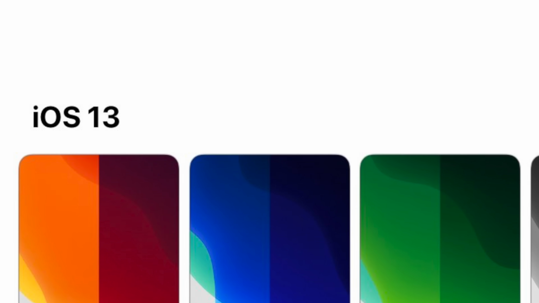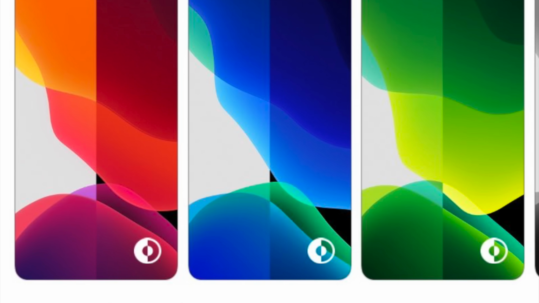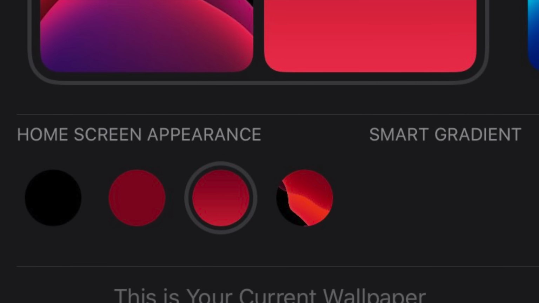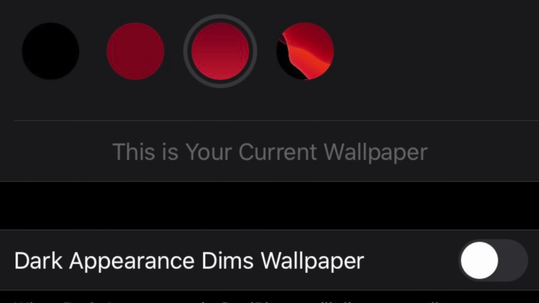We are also expecting wallpaper changes to be coming to iOS 14 with the addition of grouped wallpaper collections and dynamic wallpapers. I assume these dynamic wallpapers would change with the time of day and would be opened up to third parties. Right now with iOS 13, Apple has some default wallpapers that will change color depending on whether you have your system set to light mode or dark mode.